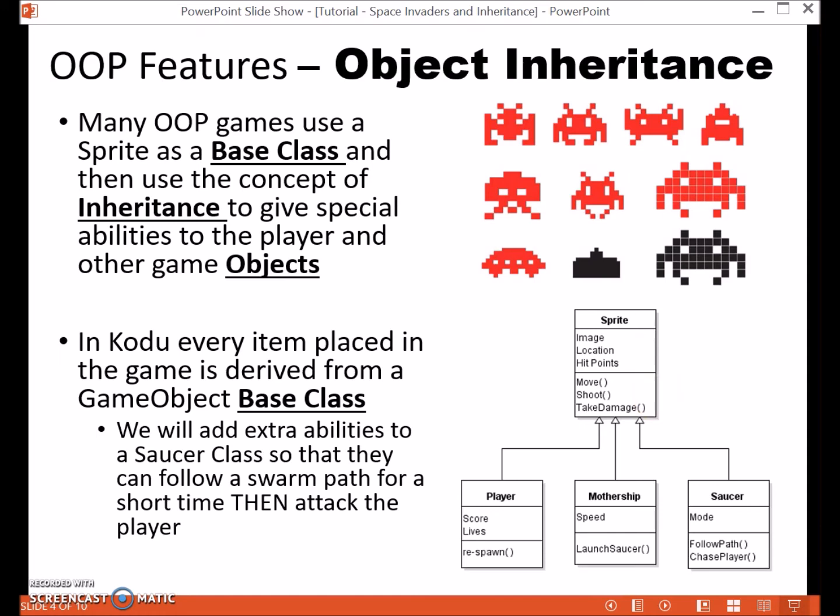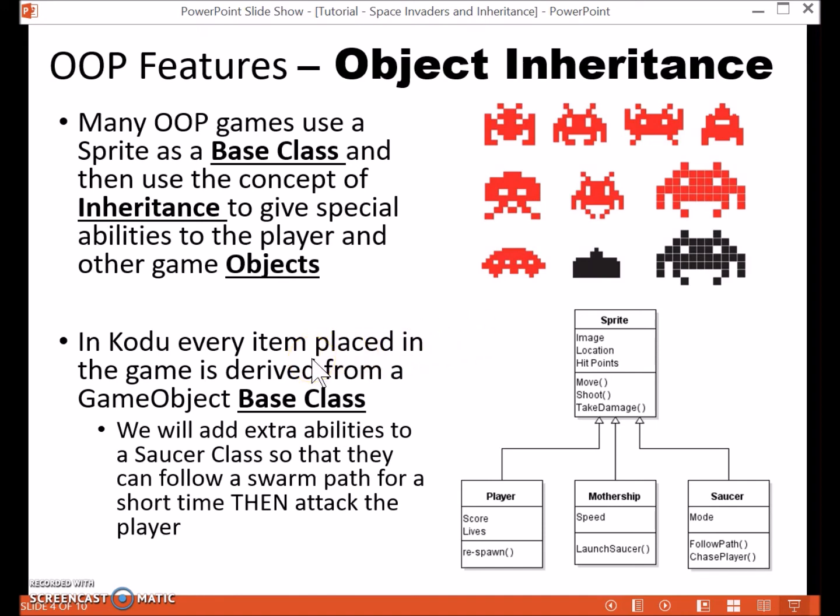In lots of game development systems, the idea of a sprite is used to generate the objects on screen. So the sprite is a base class, and we then use inheritance to specialize each sprite to have additional abilities. All of these Space Invader aliens use a different graphic, and they would also sometimes have different abilities as well. So we give special abilities to the player, special abilities to the mothership, and special abilities to individual alien types using inheritance.